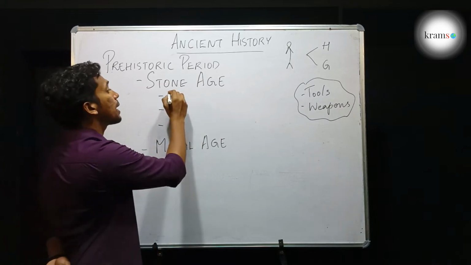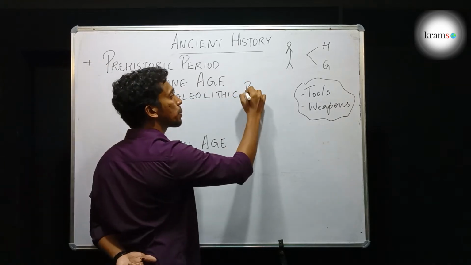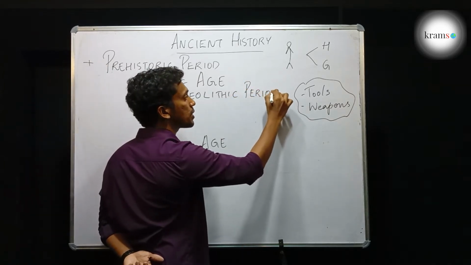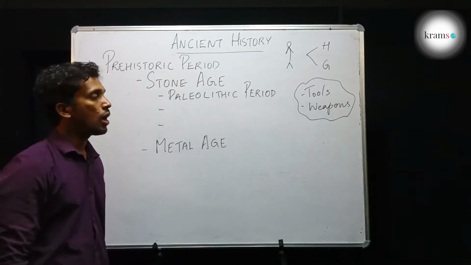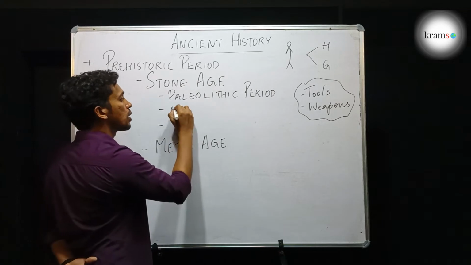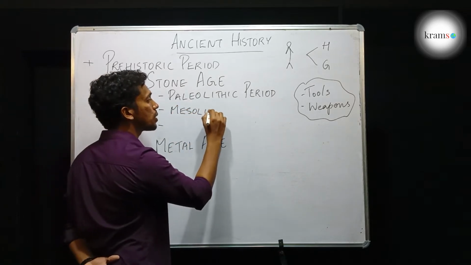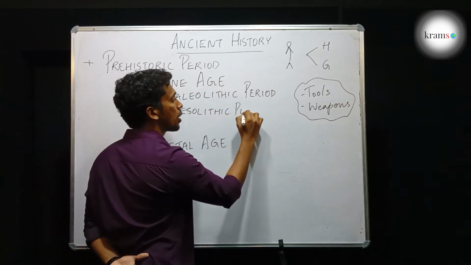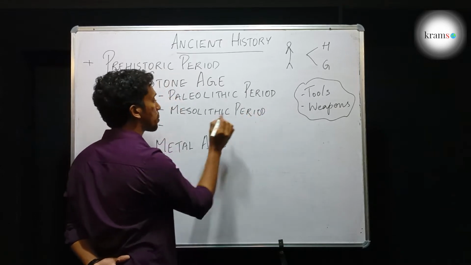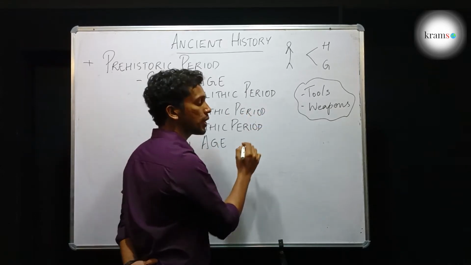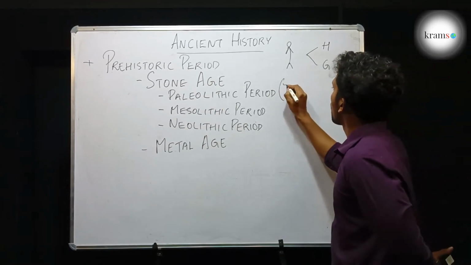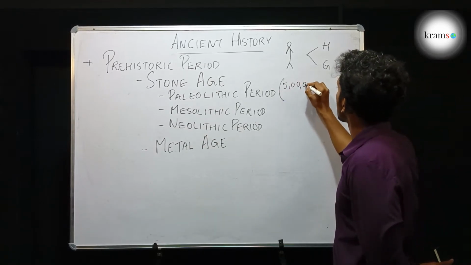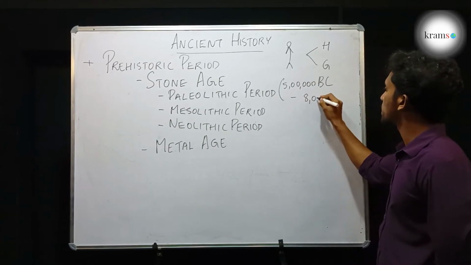The first one is the Paleolithic period. We will study this in another session in detail. Lithic means stone. Paleolithic, Mesolithic and Neolithic period. The time periods are: Paleolithic period is from 5 lakh BC to 8000 BC.